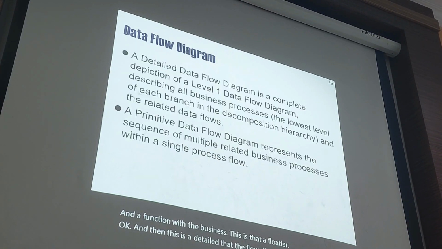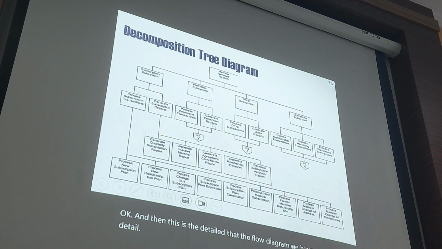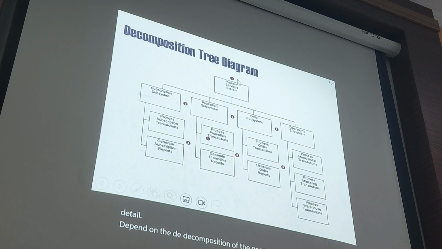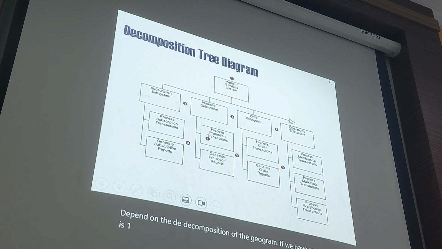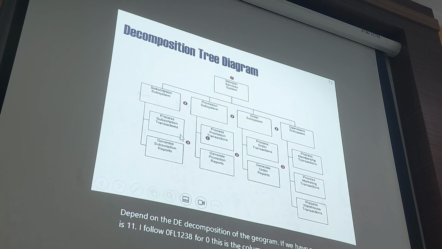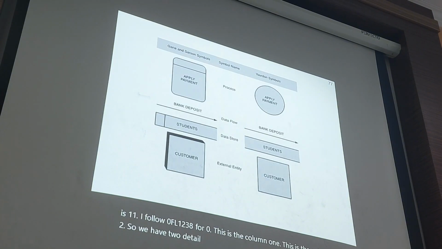We have details depending on the decomposition diagram. This is level 0, level 1, level 2, level 3. So we have detailed data flow diagrams.